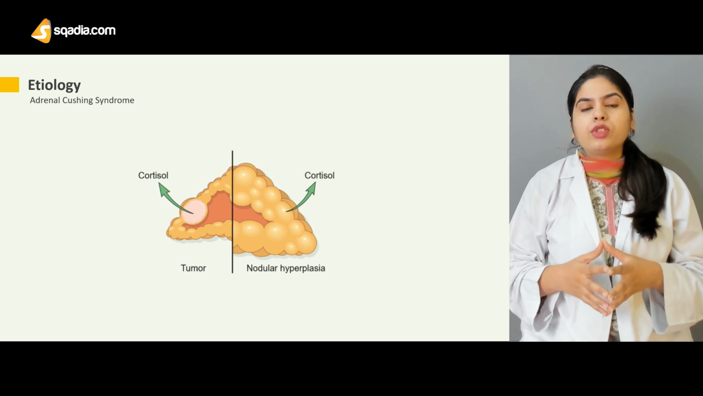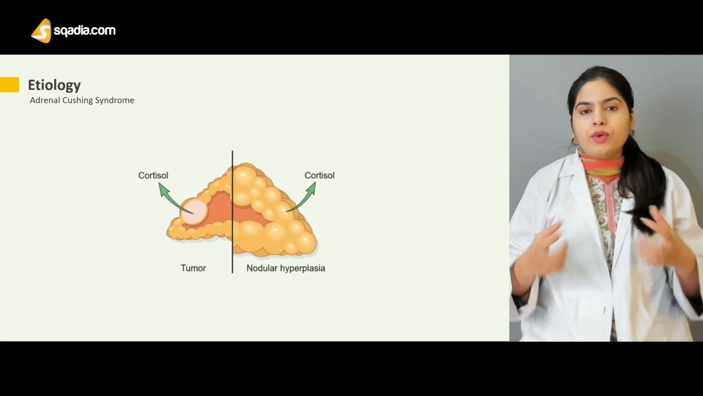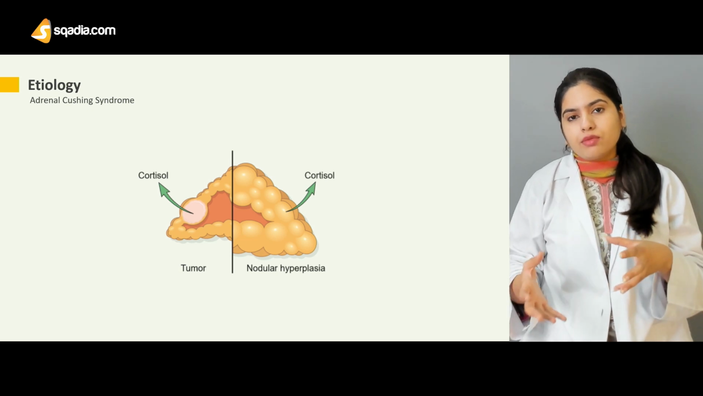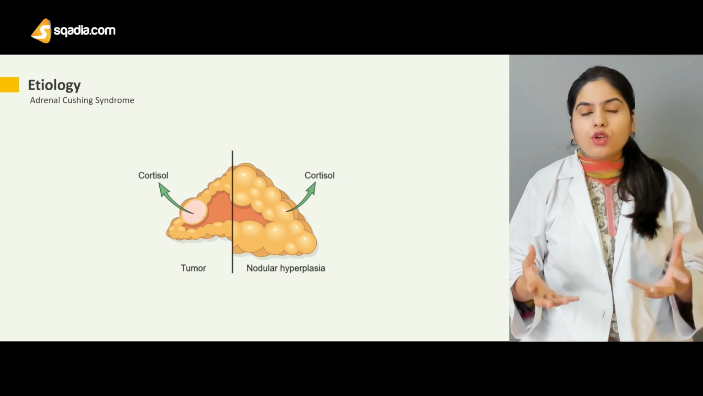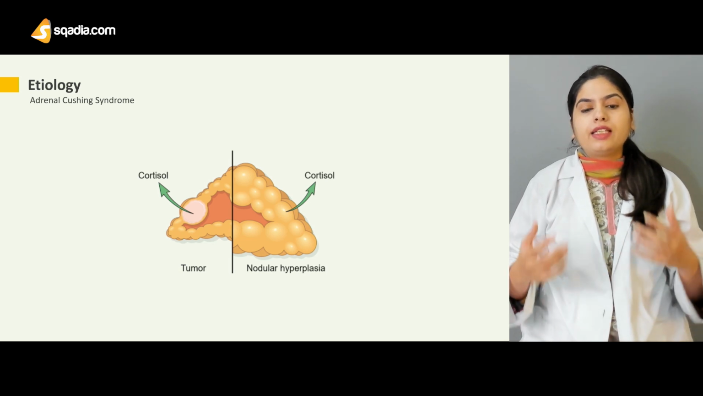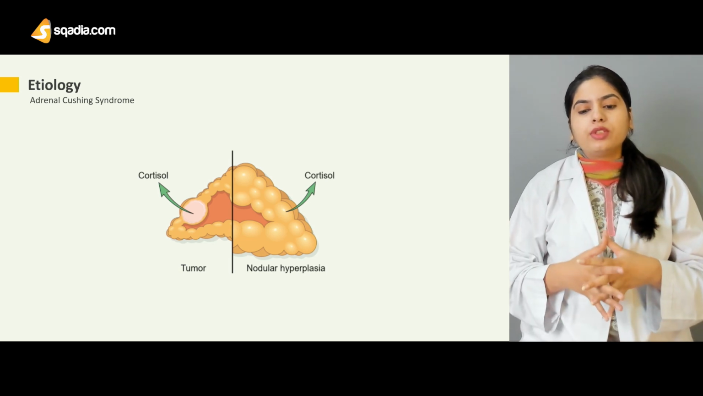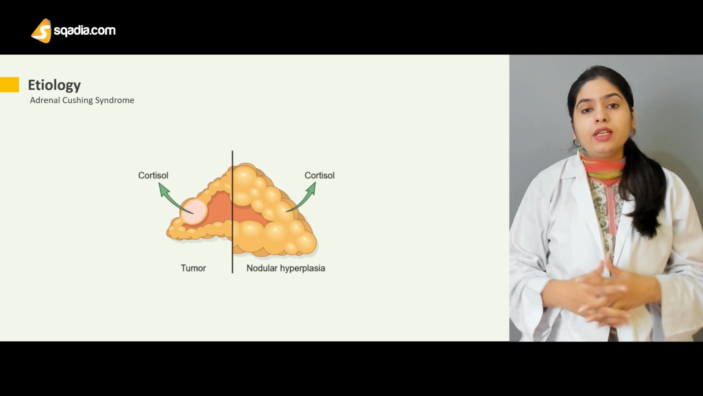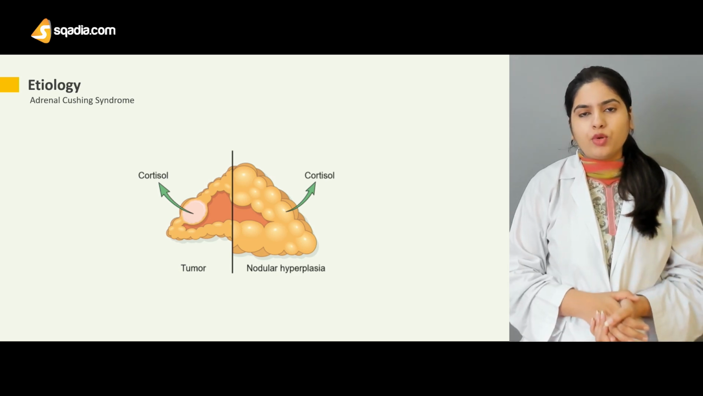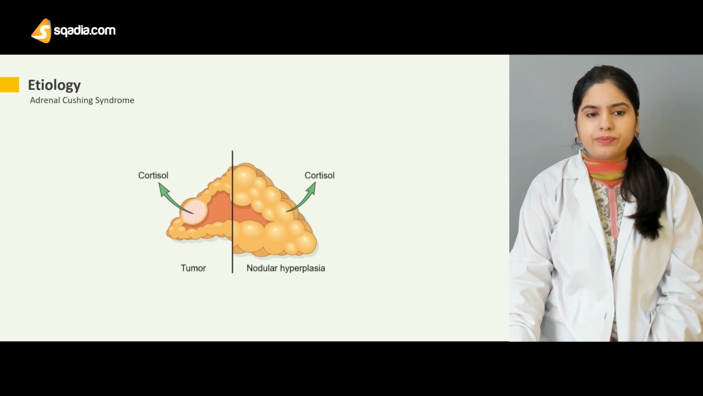So what will it do? The number of cells will increase and the release of the hormone will increase, and the rest of the cells will undergo hyperplasia, which will lead to an increased level of cortisol in the body and Cushing syndrome.